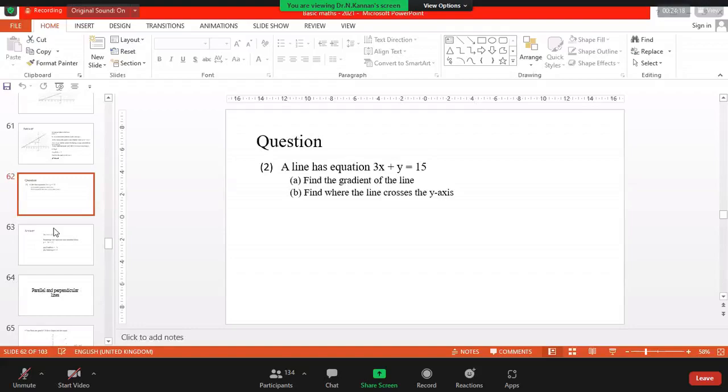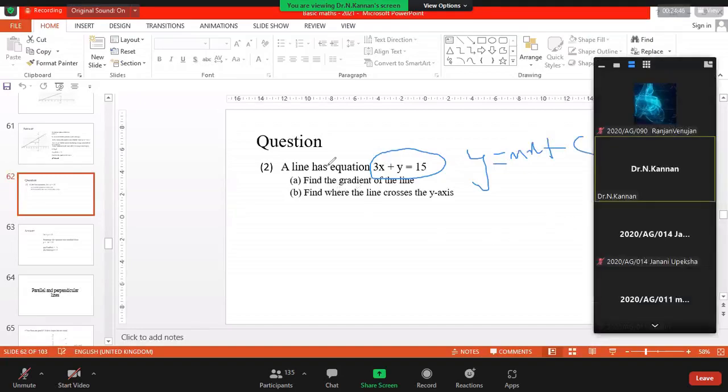I have given this equation. What you can do is modify this one to a form which is expected for a straight line. Yes or no? So we have to convert it to the form y = mx + c, right?